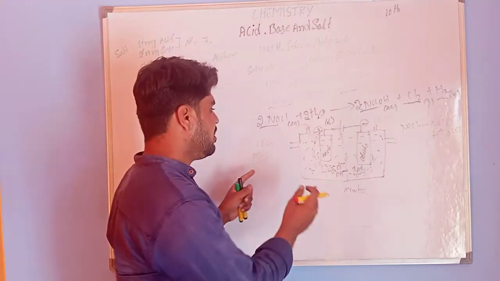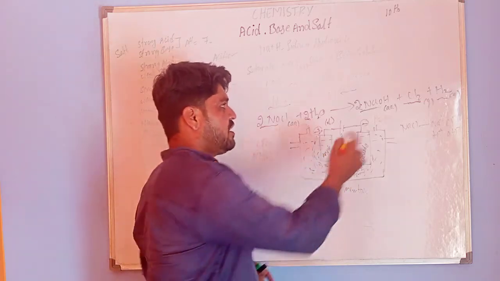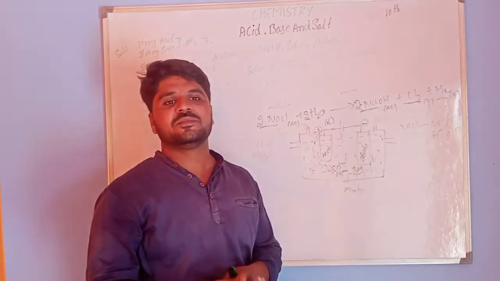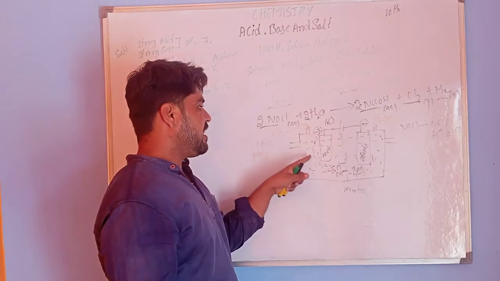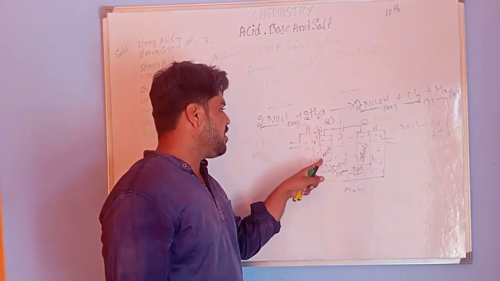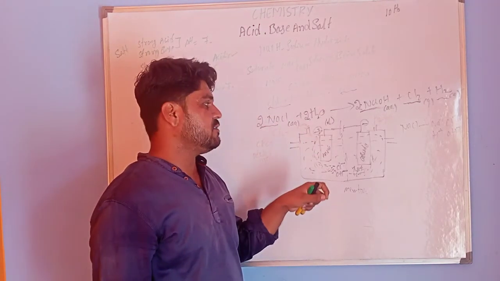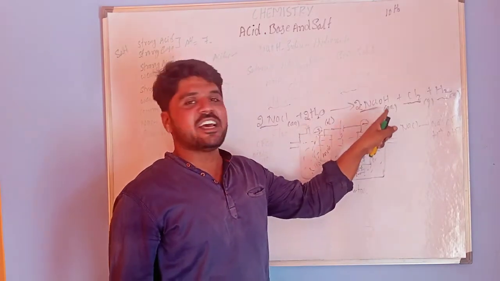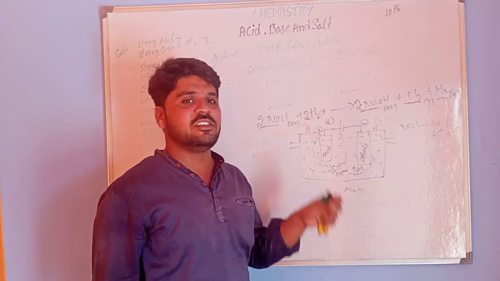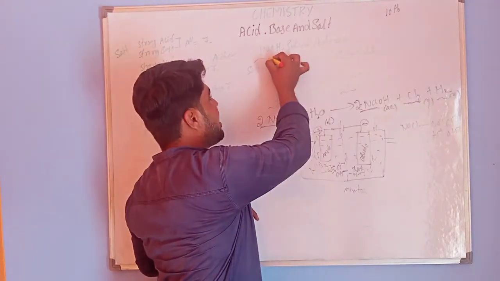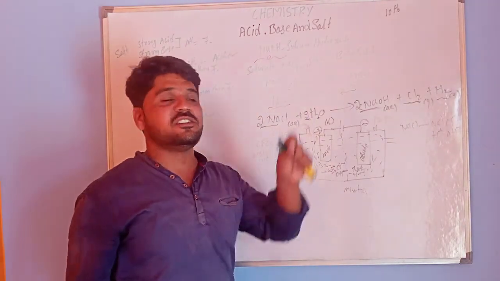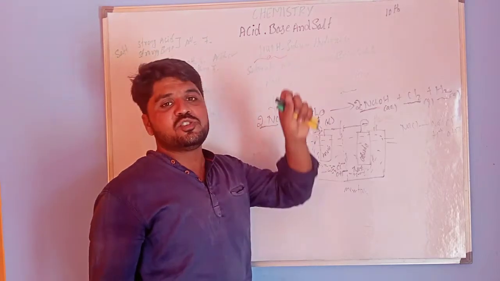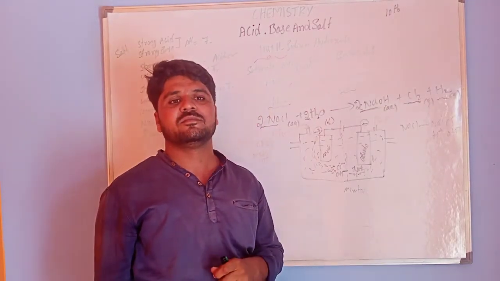This is all about electrolysis or production of NaOH. So, where is chlorine gas liberated? At the anode, chlorine gas is liberated. Where is hydrogen gas liberated? At the cathode, hydrogen gas is liberated. This is all about sodium hydroxide. NaOH is the chemical formula for sodium hydroxide.